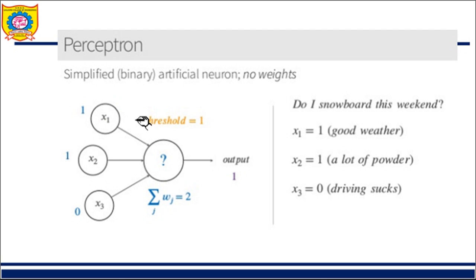In this case we are considering that we don't have any weights. Since we don't have any weights, we just add all three: 1 plus 1 plus 0 is nothing but 2. The threshold considered over here is 1. Is it greater than the threshold? Yes, because it is greater than the threshold, the output is 1. So that's why you can see output 1 over here. This was the simplest perceptron we have seen, without any weights.